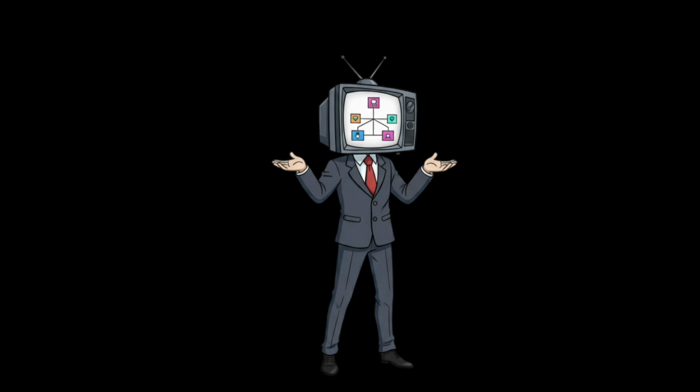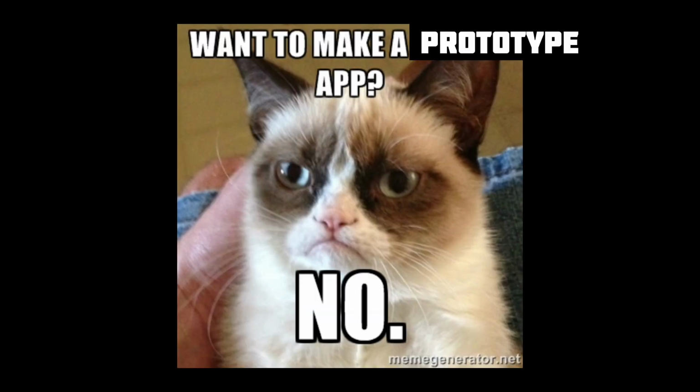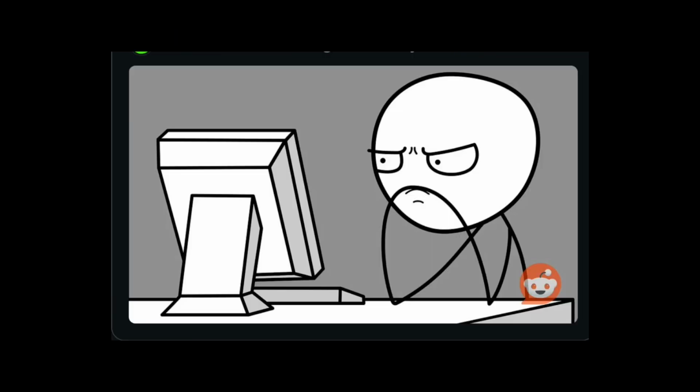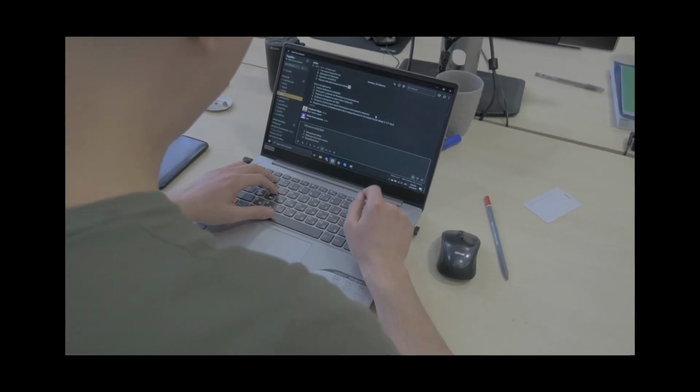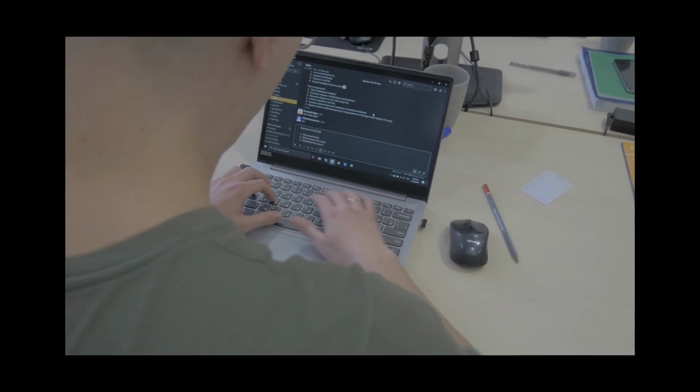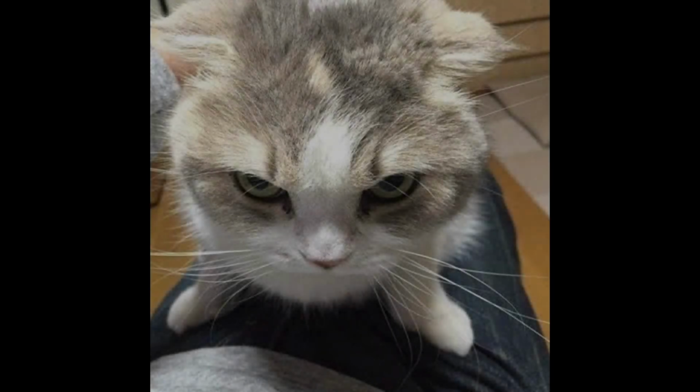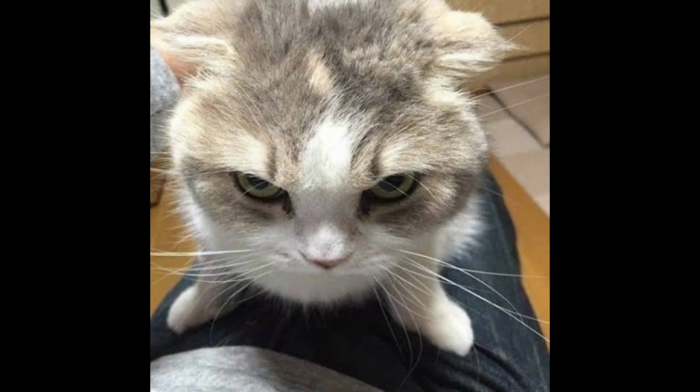The mistake most people make? They try to skip the prototype. They want to go straight from, I have an idea, to launch on Product Hunt. That's like trying to run a marathon without learning how to walk. And listen, I'm telling you again. Your prototype doesn't have to look good. Mine looked like something out of a programming meme subreddit. But it worked.